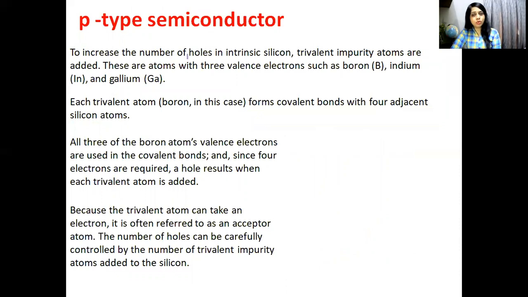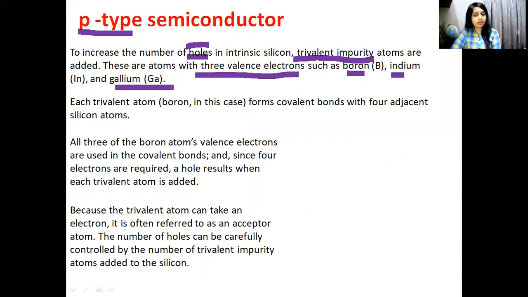To increase the number of holes. In a p-type semiconductor, we increase the number of holes. To increase the number of holes in intrinsic silicon, trivalent impurity atoms are added. Which are the trivalent impurity atoms? Such as boron, indium, gallium, etc. In these, there are 3 valence electrons. That means in boron, indium or gallium, there are 3 electrons in the outermost orbit.